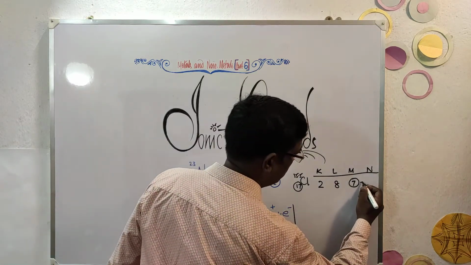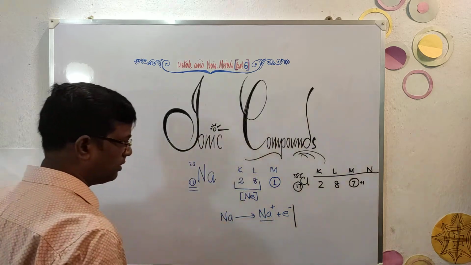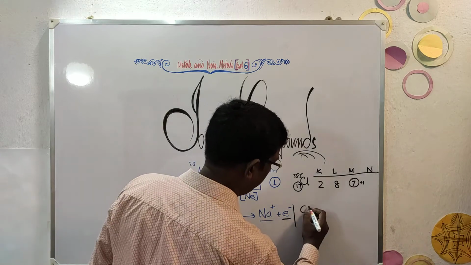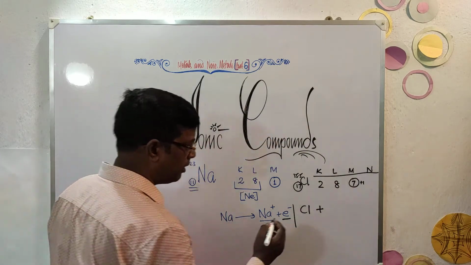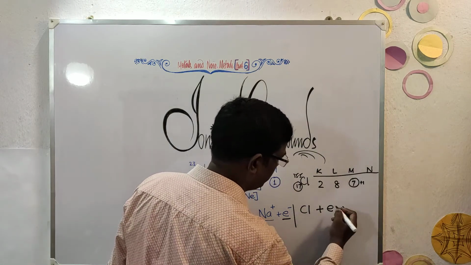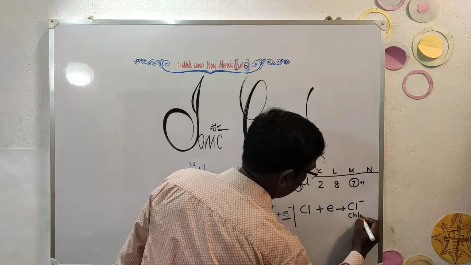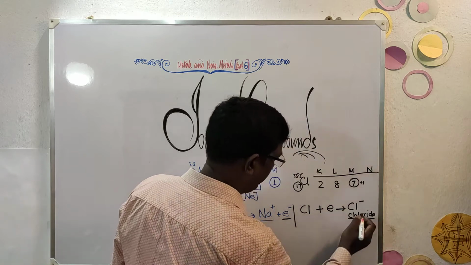So it needs 1 more to achieve stability if it has that. So the electron lost by sodium will be gained by chlorine. One's loss is another's gain. So chlorine plus 1 electron, it will be accepting from sodium and it will convert to chloride ion. Chloride ion. Why chloride ion?